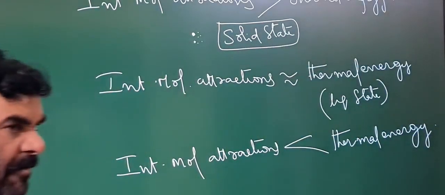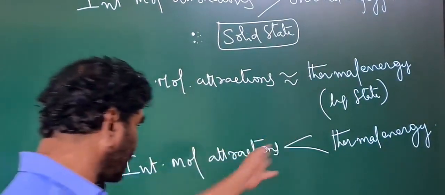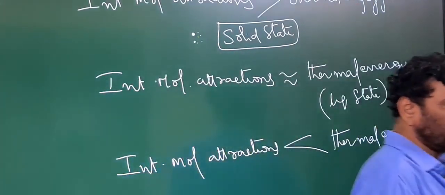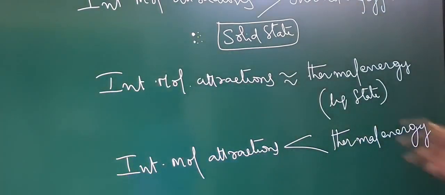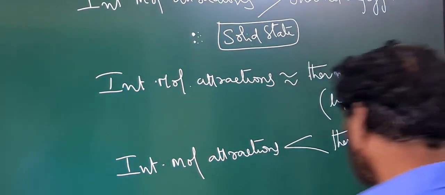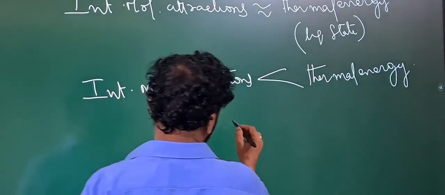When the thermal energy provided to the system is greater than the intermolecular attractions, the particles fully overcome all the attractions present around them and become free. That is called the gaseous state.